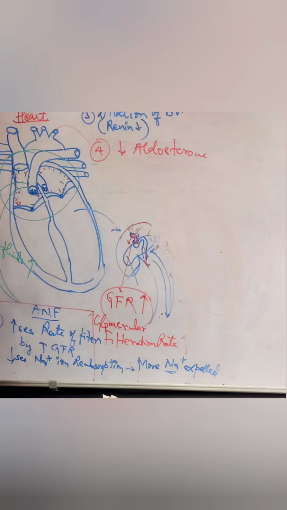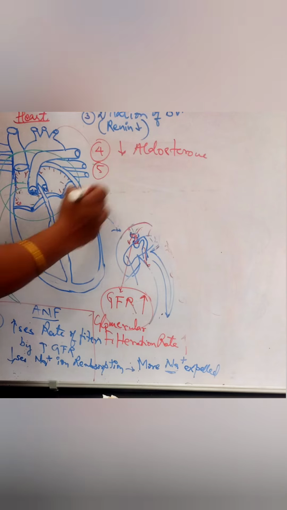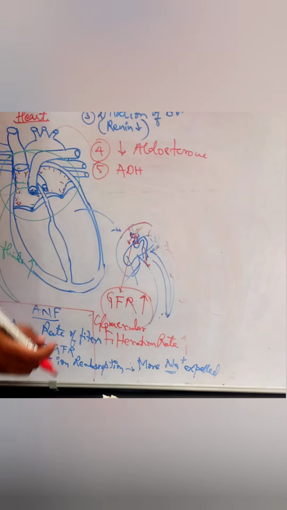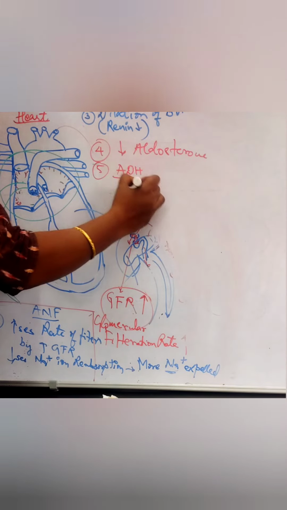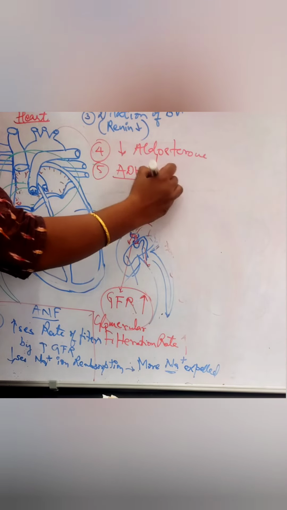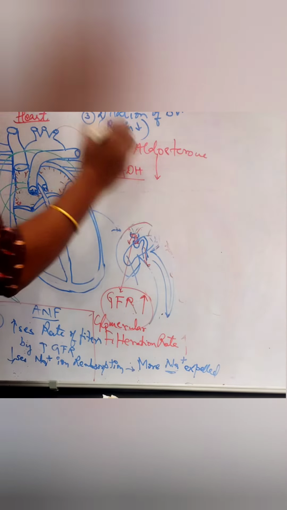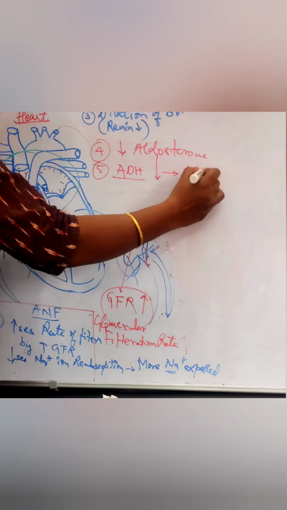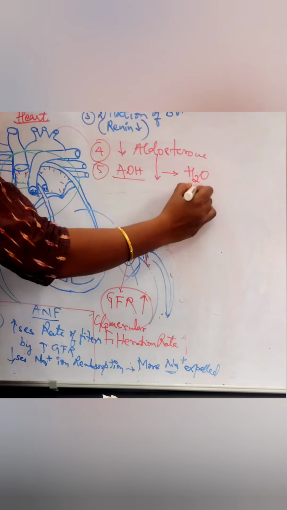Along with that, there is one more hormone called antidiuretic hormone, ADH, also called vasopressin. ADH secretion is also reduced. ADH's function is water reabsorption.